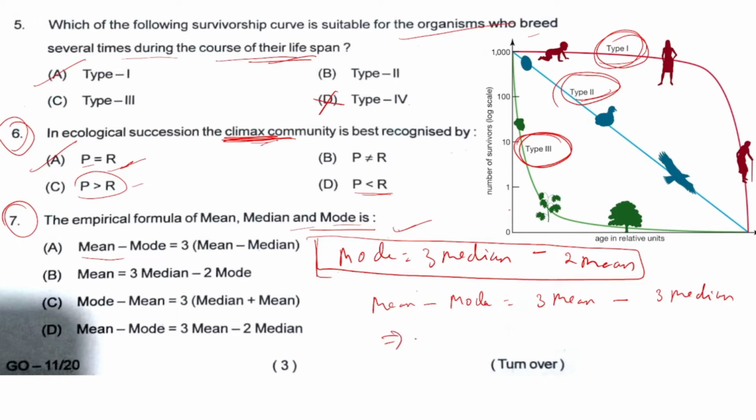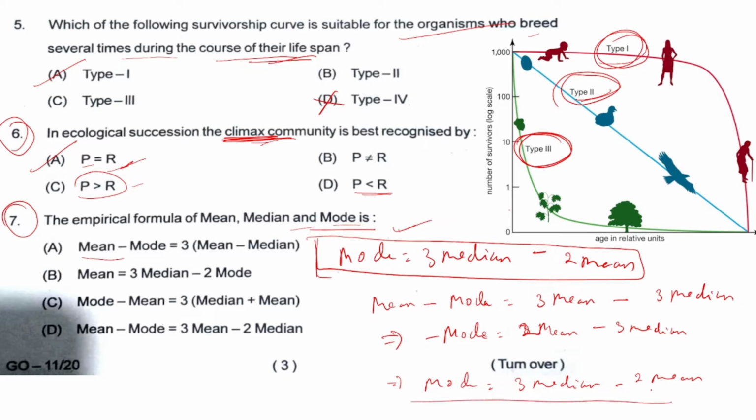If we simplify, minus mode is equal to, sorry, 2 mean minus 3 median. Simplifying again, mode is equal to 3 median minus 2 mean. So option A will be the right answer.